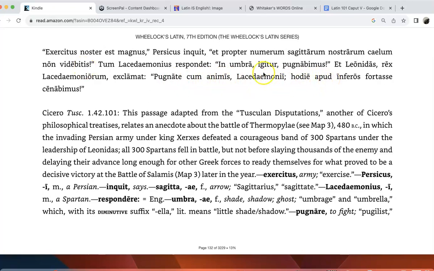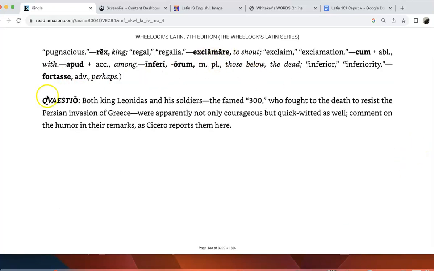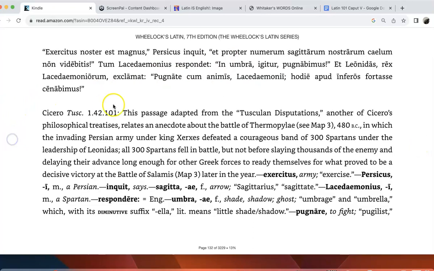Today, among the dead, perhaps we will dine. So again, we probably have to go down here and use some of this vocab to help us with this. But so fight with courage. I think the book points out with minds doesn't make a lot of sense based on the context. So fight with courage, Spartans, today, hodie.